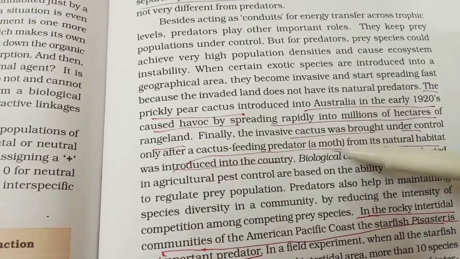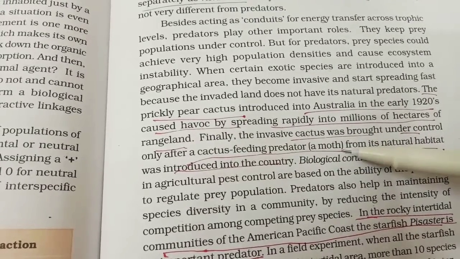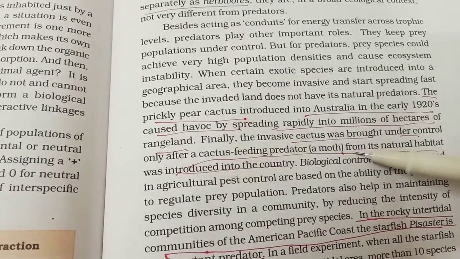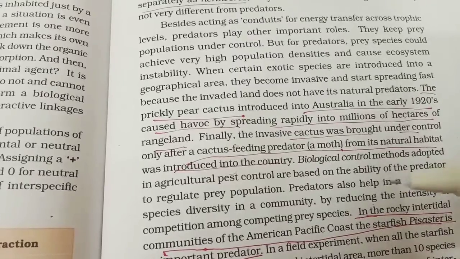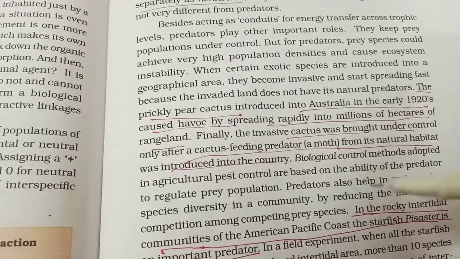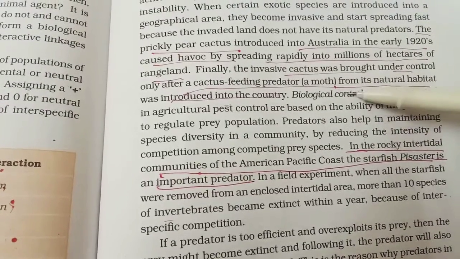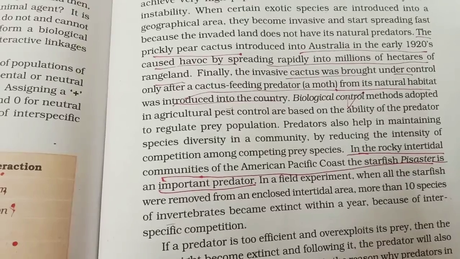So the population of that cactus was controlled by a cactus feeding predator. All right, so in our nature we can see that there is a type of food chain, and one organism feeds on other organism that controls the population of one organism. This we can say is a biological control or natural control.